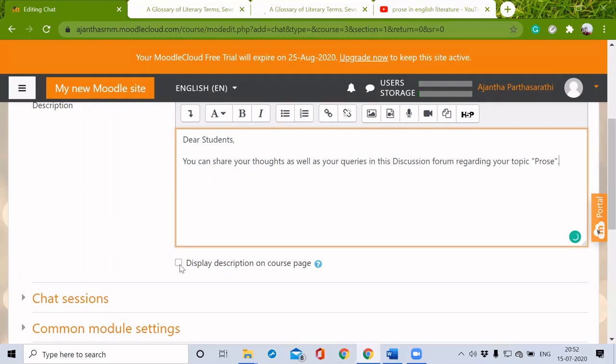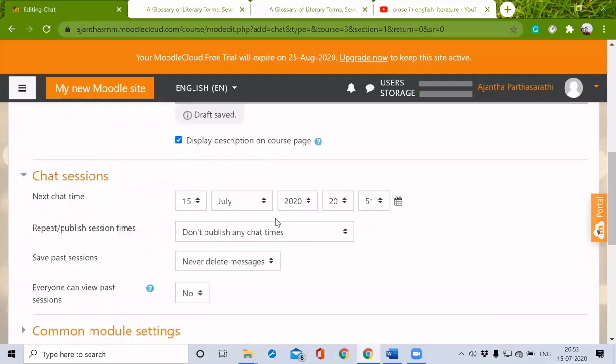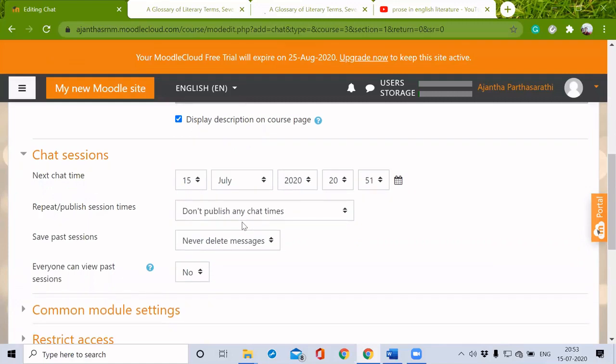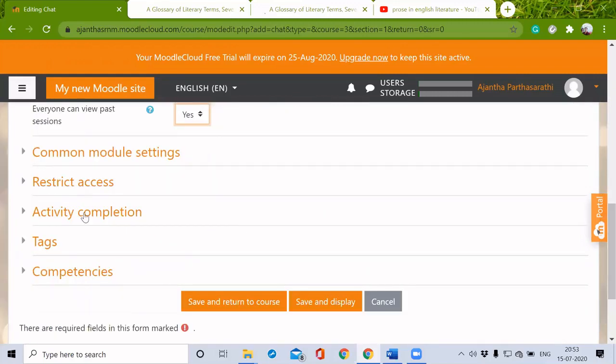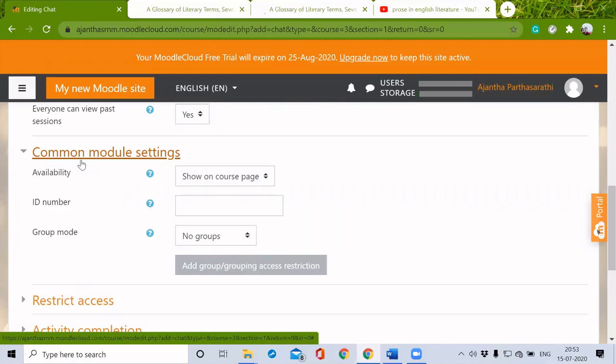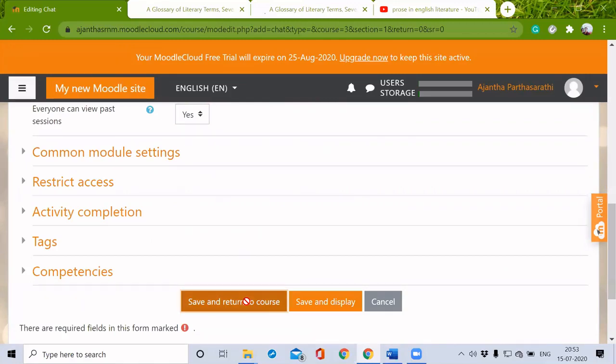Pros. I just want to display this on the course page. Then chat sessions, we can enable it as well as we can give you timing also. The same way we can give activity completion, restrict access, and the module settings we can do here. So after this, I'm just going to save and return to the course page.